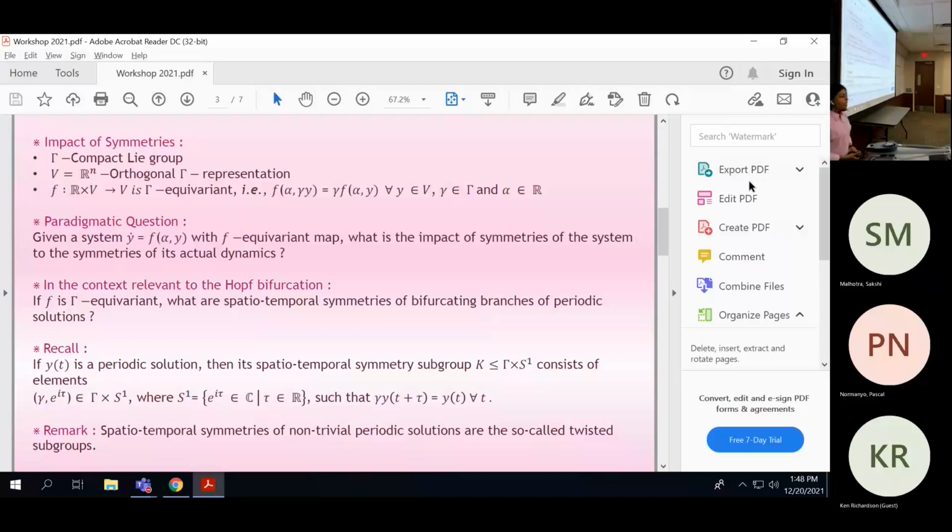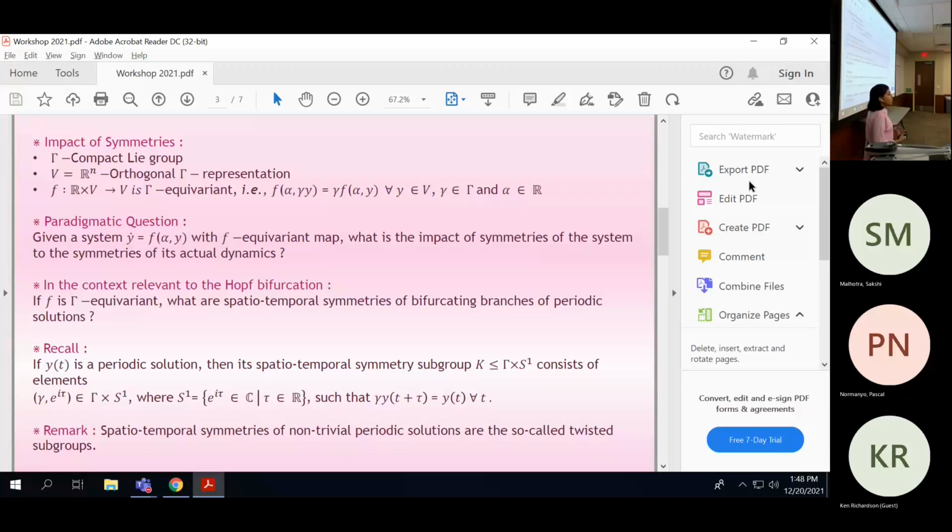Next, we come to what symmetry is. Symmetry of the system F means that if gamma is a given compact Lie group and V, that is R^n, is an orthogonal gamma representation, then F is symmetric with respect to gamma, or F is said to be gamma equivariant, if F of alpha, gamma y equals gamma F of alpha, y holds.